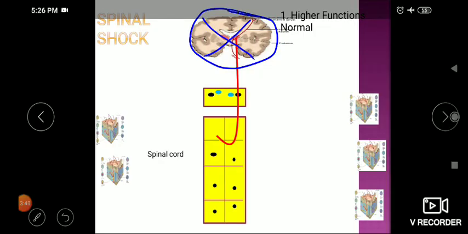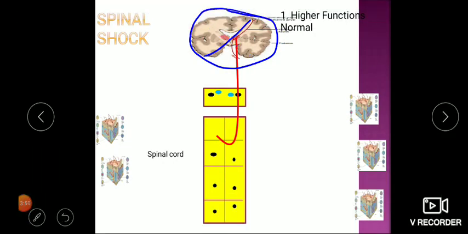So that is a safeguard to us. We can say that the patient's brain is normal, cortex is spared, so there is no hemorrhage or damage to the brain. So most likely, if the patient is having any neurological symptoms, they may be with the spinal cord only. So first you have to check higher functions. Higher functions are normal in case of spinal shock or spinal cord injury.